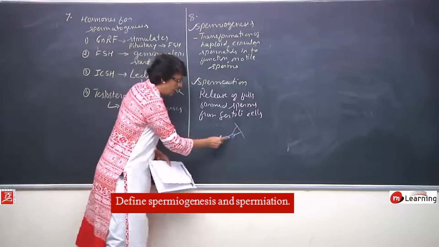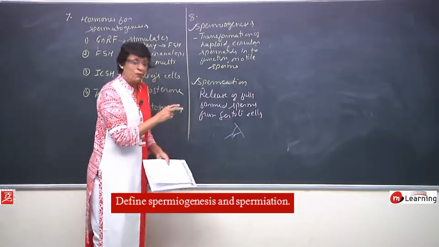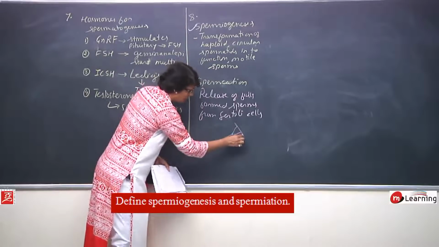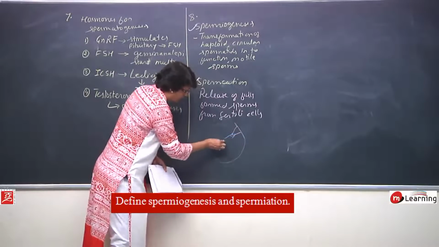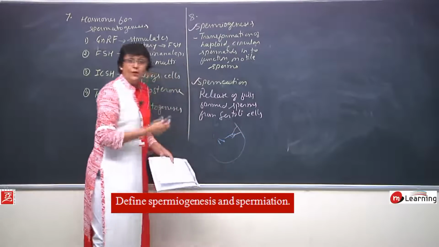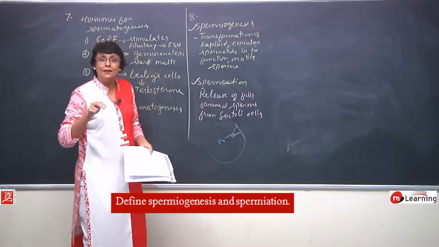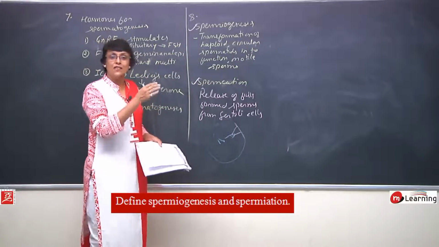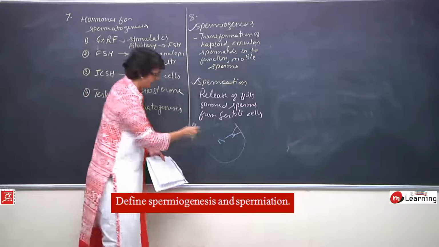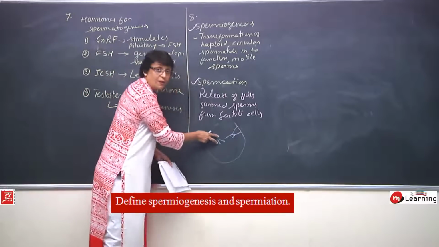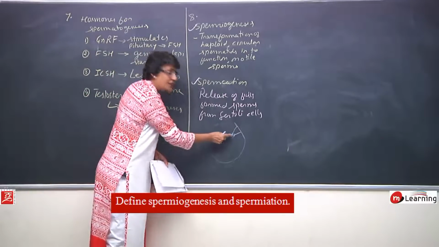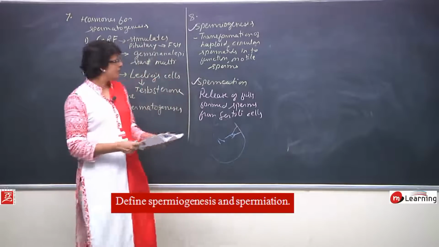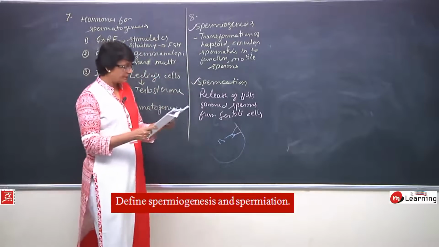Once they are fully formed, they detach from the Sertoli cells, and once they detach, they come into the lumen. Suppose this is the complete seminiferous tubule, they will come into the lumen, and now they will be conducted from seminiferous tubule through rete testis, vasa efferentia into the epididymis. So once they are fully formed, they will come here. So the process of release of sperm from Sertoli cells is known as spermiation.